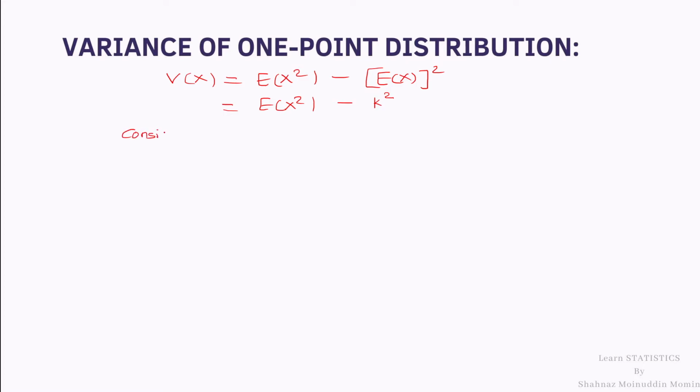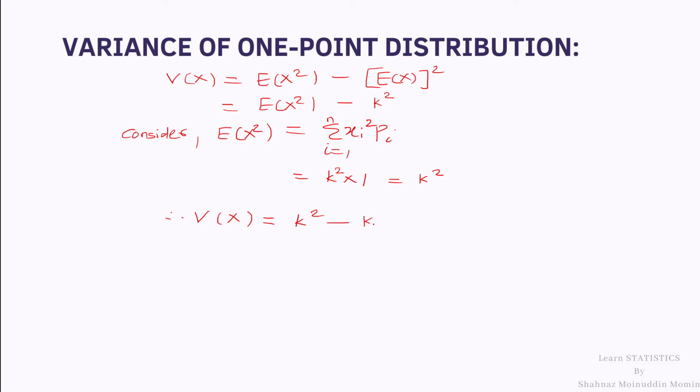We have to calculate the expectation of X square, so consider expectation of X square. By definition it is summation xi square into pi, probability, i is from 1 to n. As we know that one point distribution has only one value and which is k, so it is k square and its probability is 1, so it is k square. Therefore by substituting the value of expectation X square in the equation of variance X, we get k square minus k square. Let me call this equation 1.